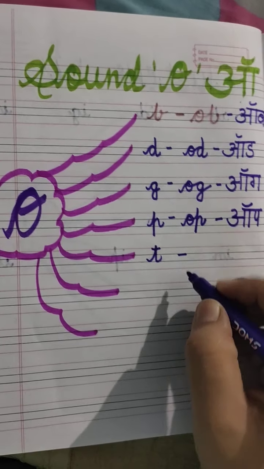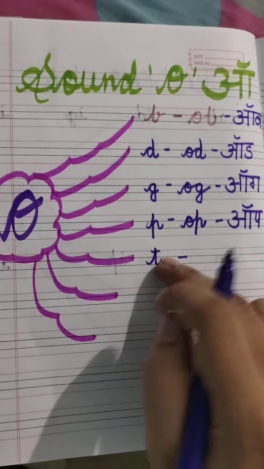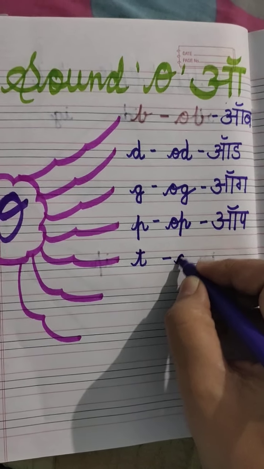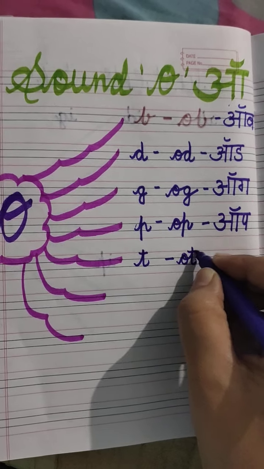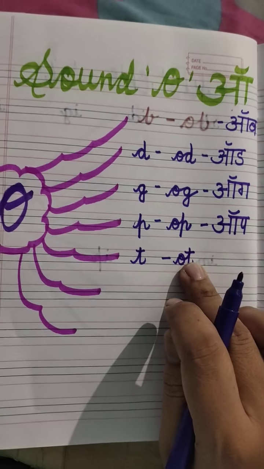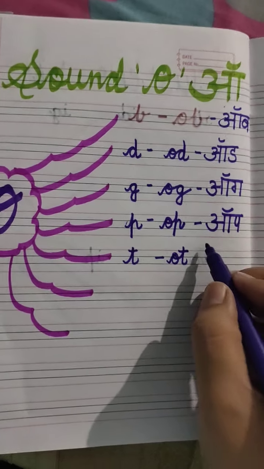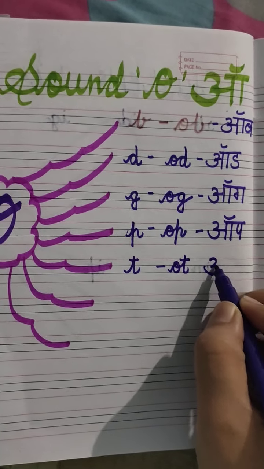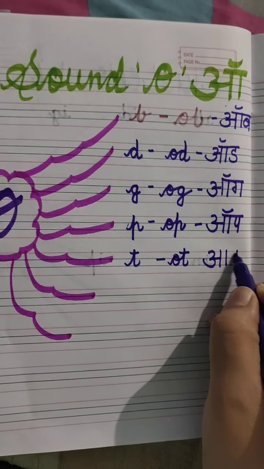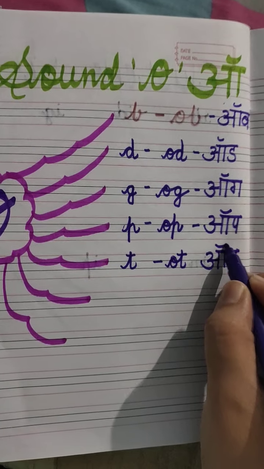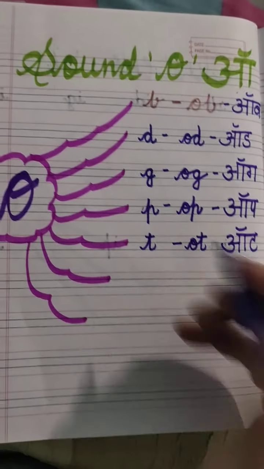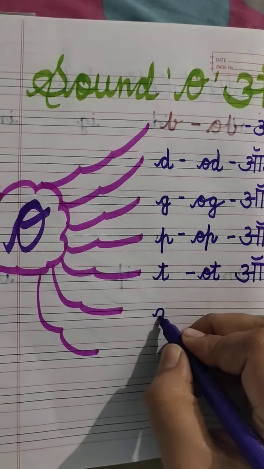Again we have to join these two letters. It is ot. This cluster sound is ot. O, T, ot. Now we will take another letter.